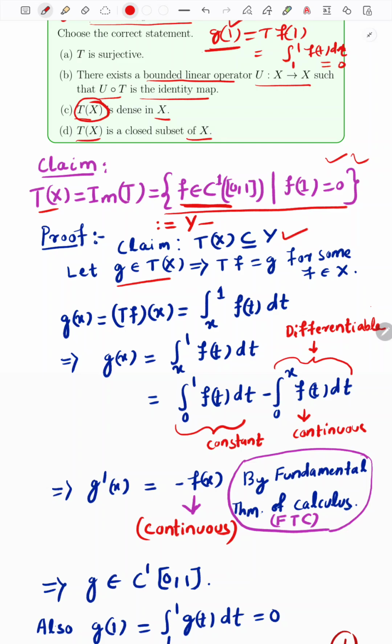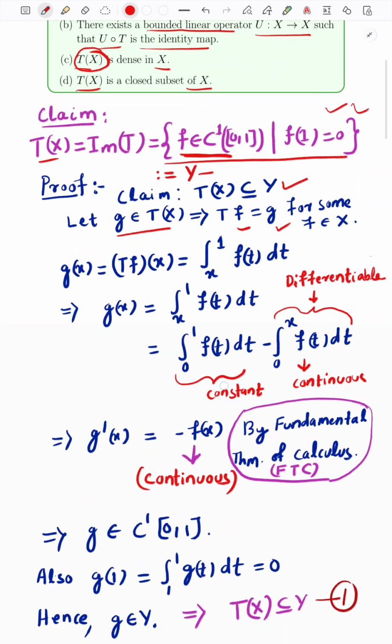Since this element g belongs to TX, this implies that there exists an element f in the domain so that Tf is equal to g. This is the definition of an element in the image set, and this implies that g of x is equal to Tf of x for every x, defined as the integral from x to 1 of f of t dt for x belonging to the closed interval 0 1.